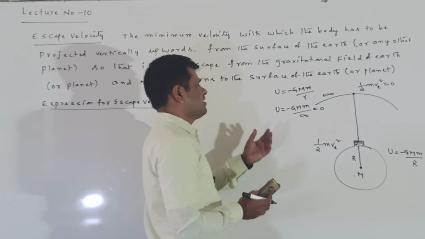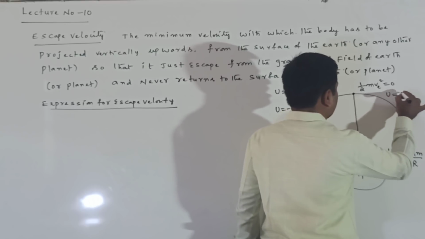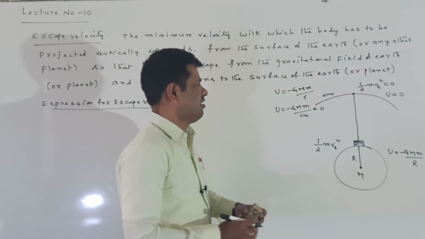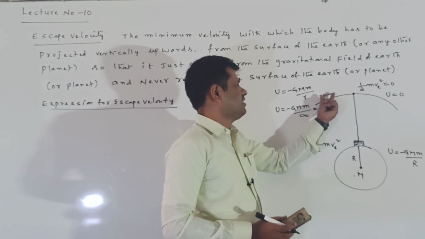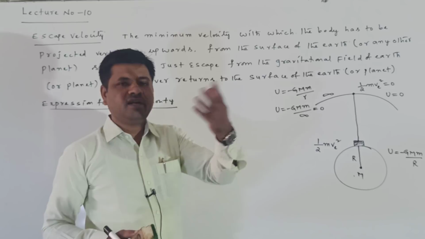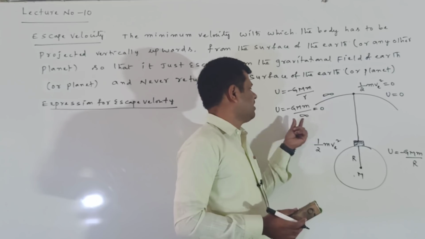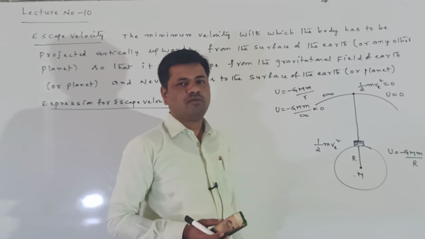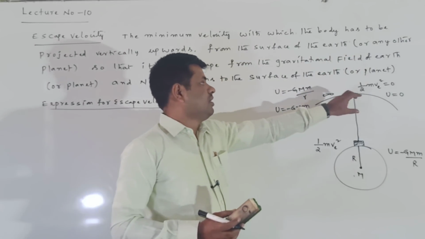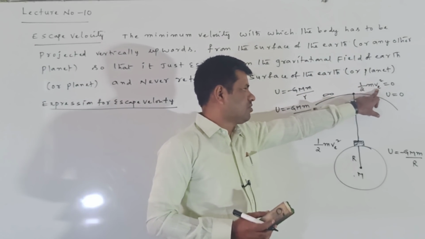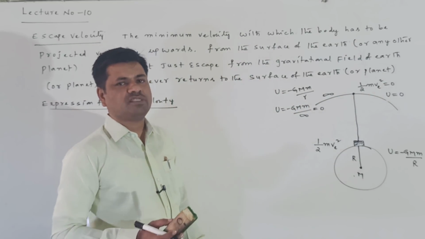That is the reason we are saying that kinetic energy and potential energy are zero at infinite distance. Here, from the center to infinity, the distance is taken as r equal to infinity. Infinity means it is out of the gravitational field. When the body just crosses the gravitational field of Earth, its potential energy becomes zero and its kinetic energy also becomes zero.